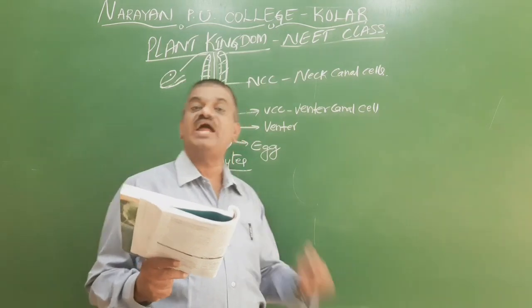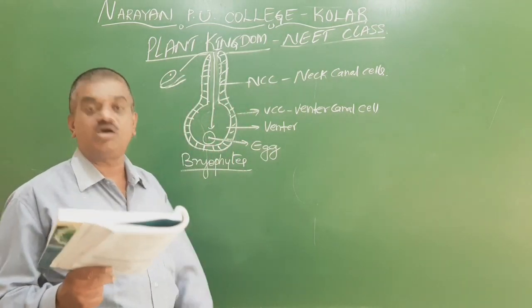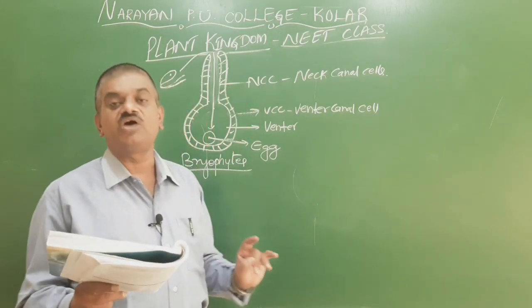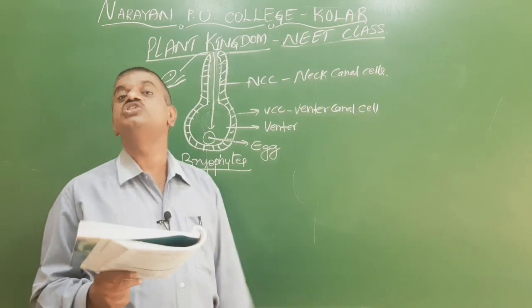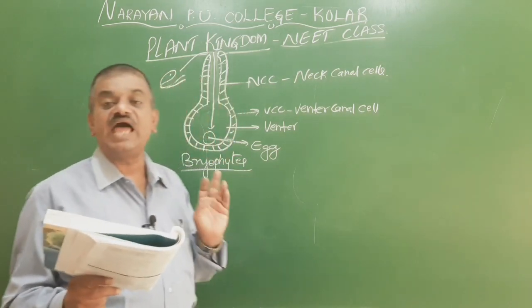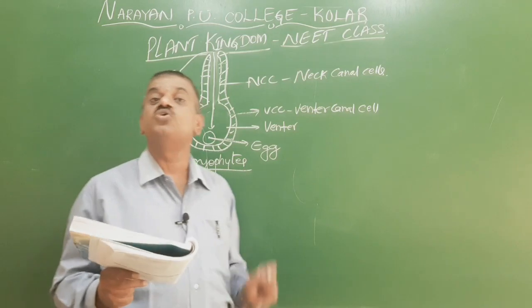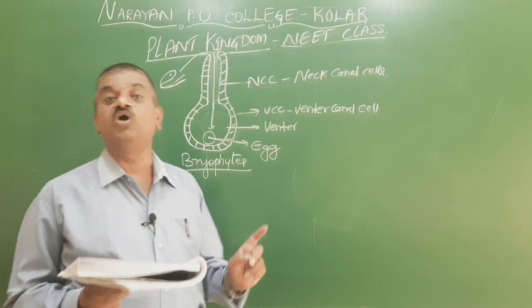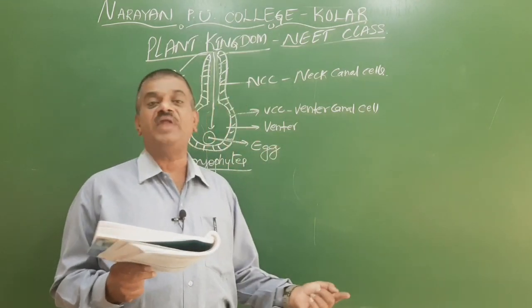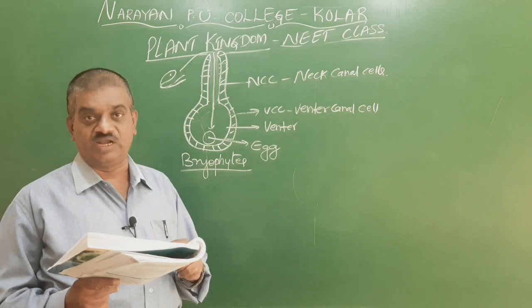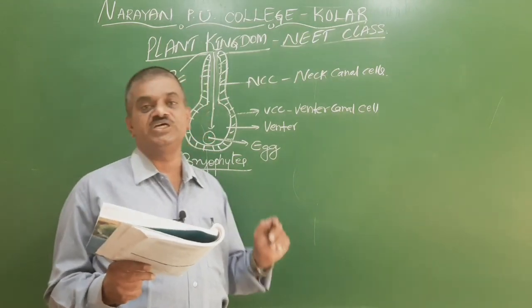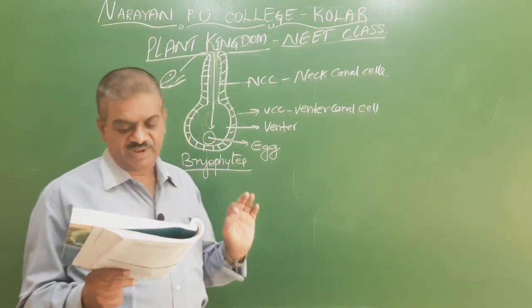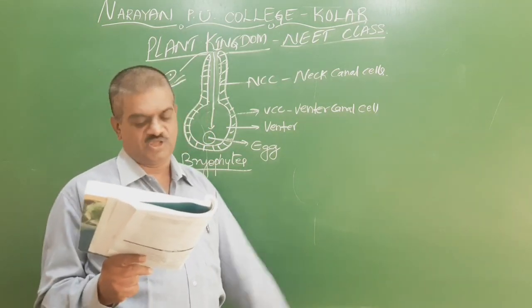The first land plants are: first option bryophytes, second option pteridophytes, third option gymnosperms, fourth option angiosperms. So here the first land plants are always called bryophytes. So bryophytes is the right answer. Once it is asked about the first vascular plants, pteridophytes would have been the right one. But here land plants means Riccia, Marchantia, all these will be there. So bryophytes are called the first land plants.